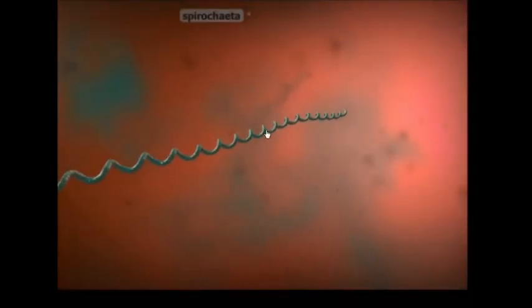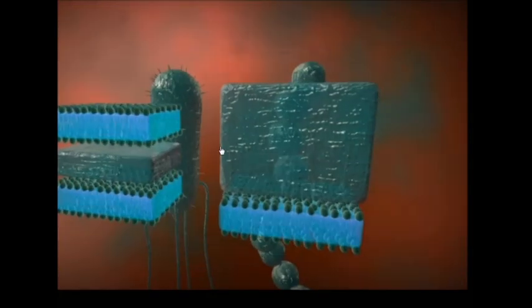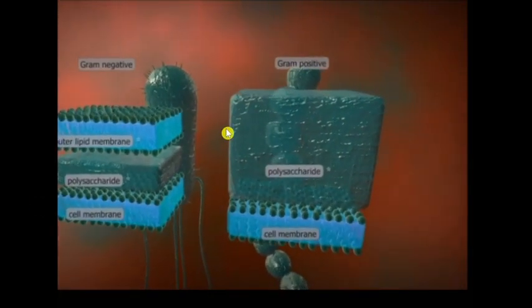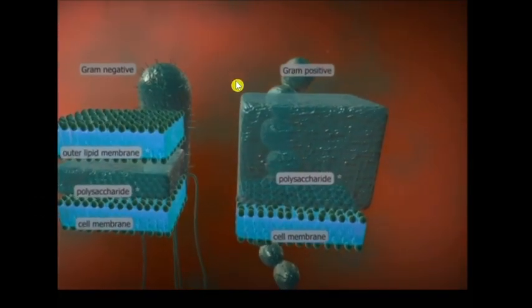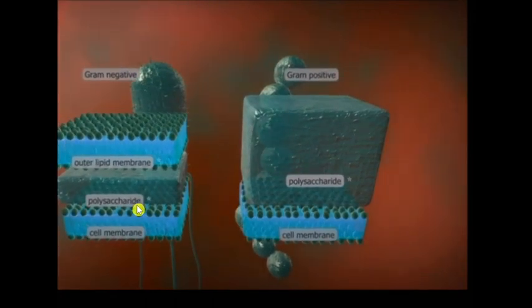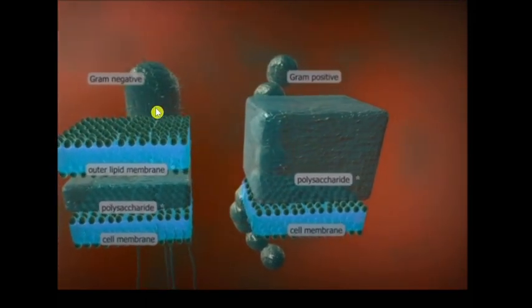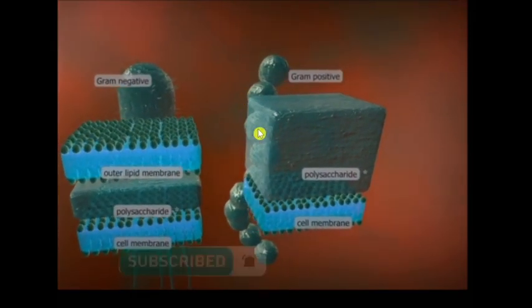This is again a different type of bacteria, known as spirochete, and this is the outer covering of gram-positive and gram-negative bacteria. As we can see here, they are different from each other. They can be distinguished by the outer membrane.